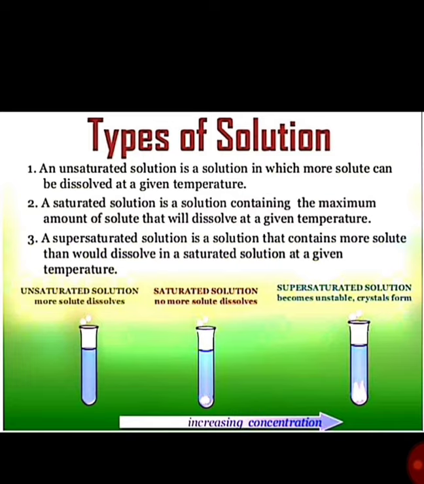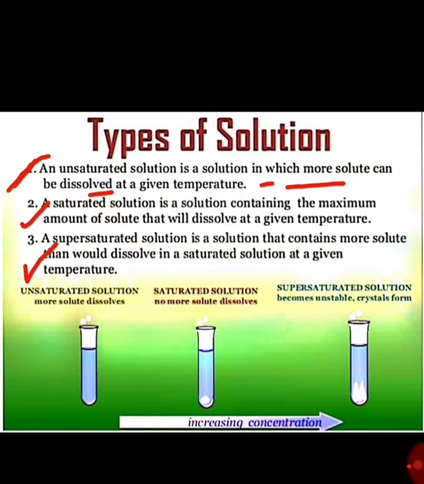We have three kinds of solutions. First is unsaturated, second saturated, and third supersaturated solutions. What are these? An unsaturated solution is a solution in which more solute can be dissolved at a given temperature. For example, we add more and more sugar and dissolve it in water. That kind of solution is known as an unsaturated solution. Saturated solution: we take 10 ml of water and dissolve sugar in larger quantity.